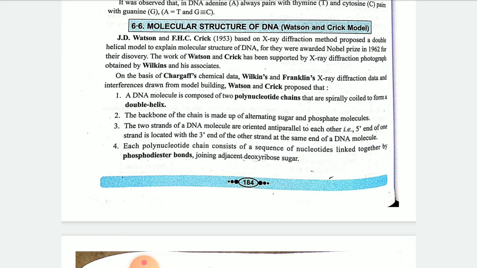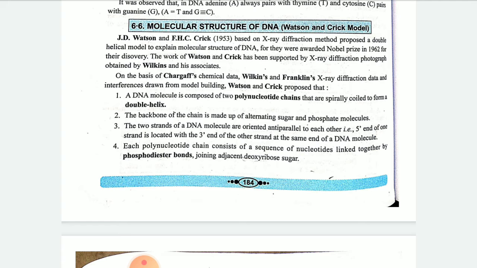J.D. Watson and F.H.C. Crick worked on it in the year 1953, and in the year 1962 they got the Nobel Prize for their work. What did they tell us? They told about the characteristics of this particular model. The first thing they told is that there are 2 polynucleotide chains.